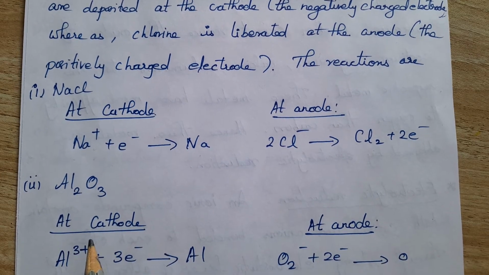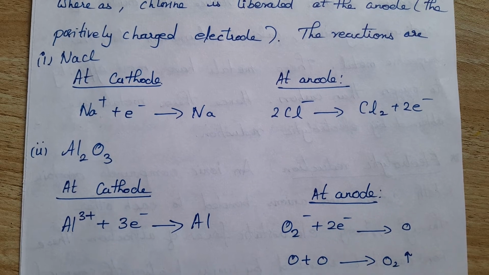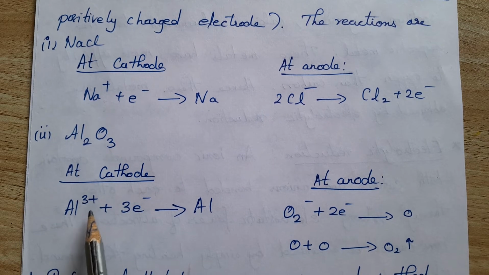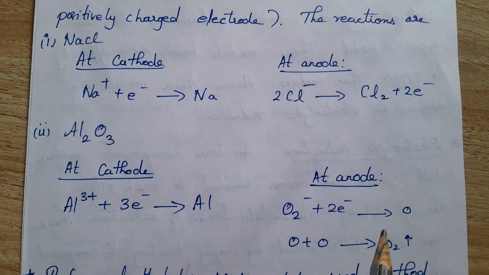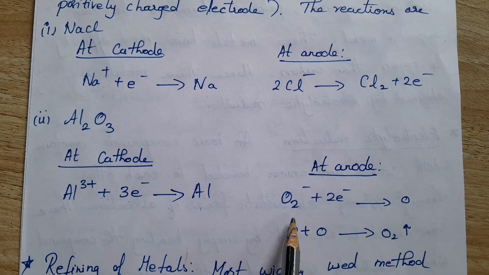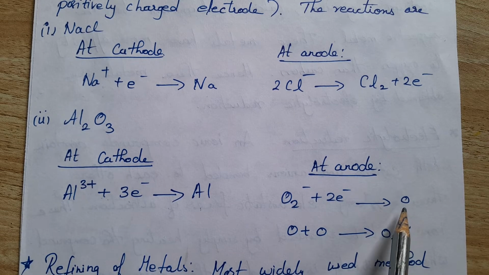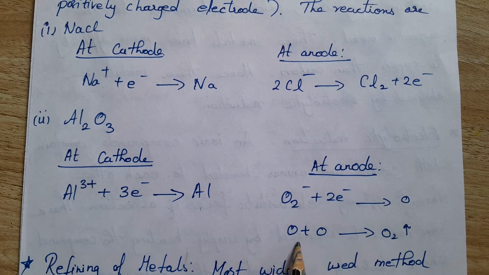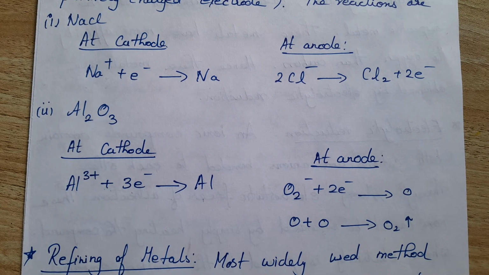Next, they ask for aluminum oxide also. How will you obtain aluminum from its aluminum oxide? At the cathode, aluminum gains 3 electrons and forms an aluminum atom, and at the anode the oxide ion loses 2 electrons and becomes an oxygen atom. This oxygen atom is not stable, it readily combines with another oxygen atom to form oxygen gas, an oxygen molecule. This is how the electrolysis of highly reactive metals takes place.